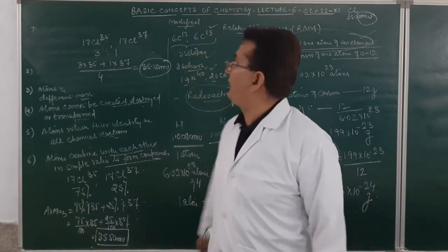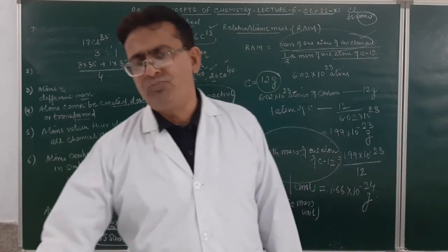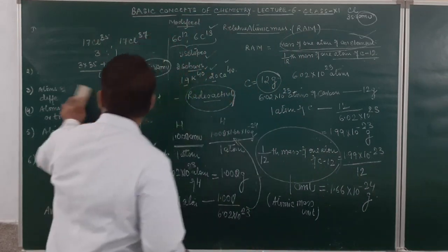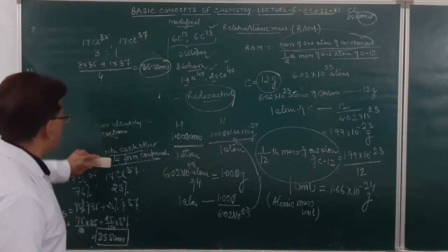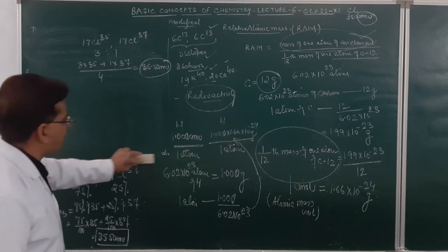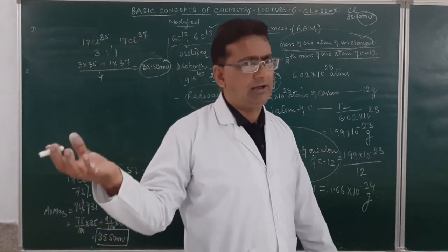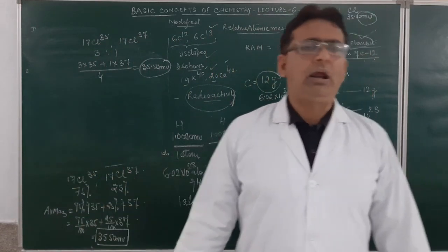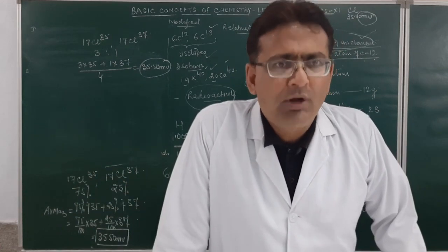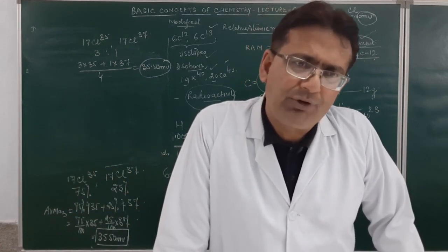In either case, we find the average mass, and how many times the average mass of an atom of an element is heavier than 1/12th mass of one atom of carbon-12 will be called its relative atomic mass. Am I getting clear, student? Yes or no? So, define relative atomic mass. It is the ratio of the mass of one atom of an element as compared to 1/12th mass of one atom of carbon-12.